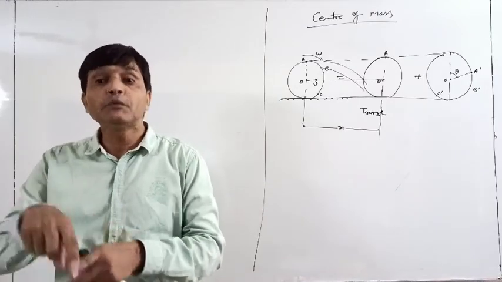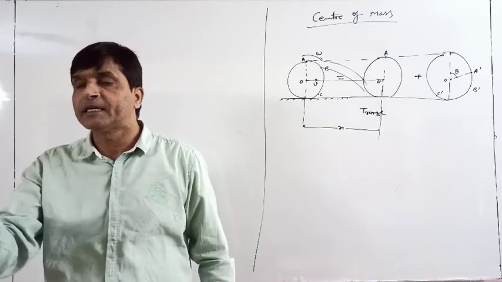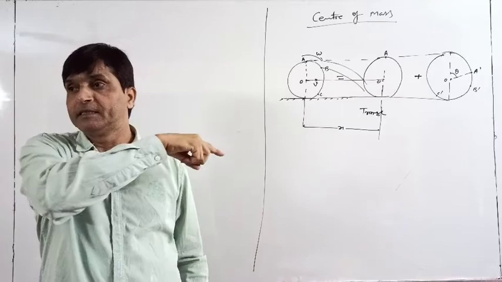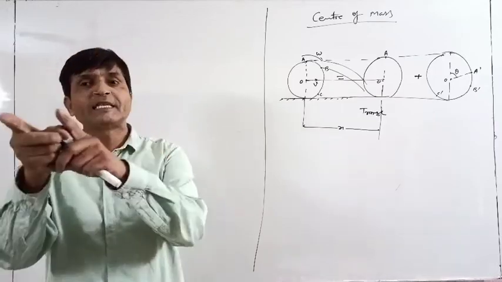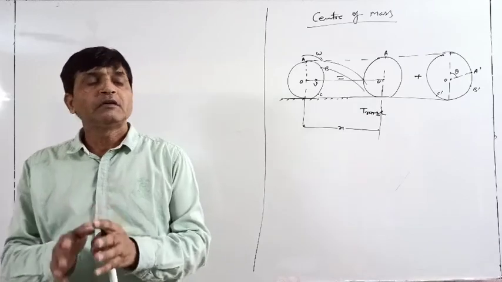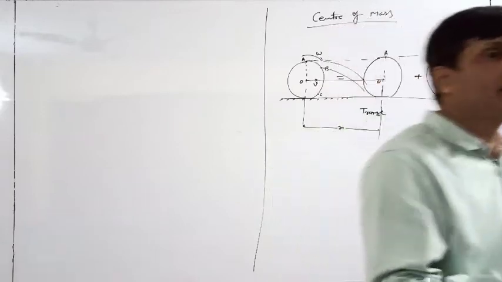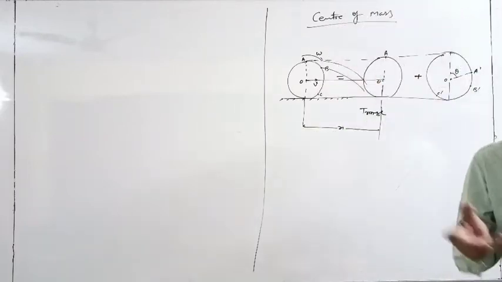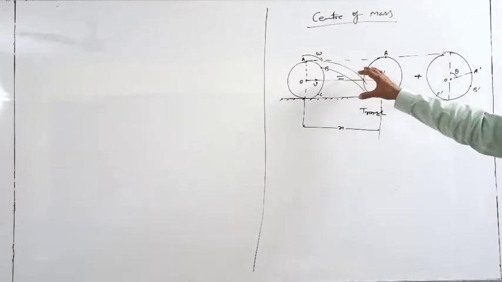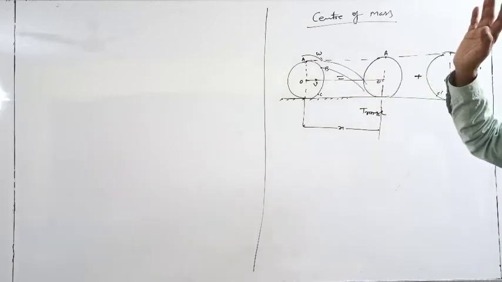But we have assumed all of them as a point mass, a particle. Why? Same reason. That point is nothing but the center of mass. So for a particle or a point, the translational displacement is the same as that of the whole rigid body. Clear?